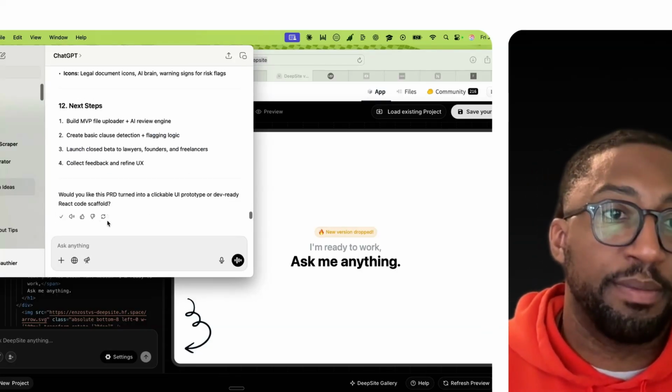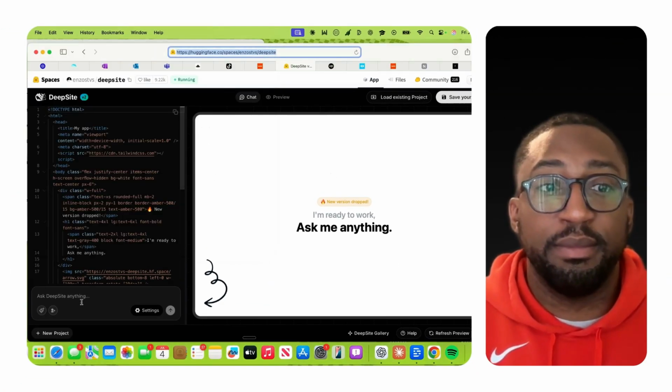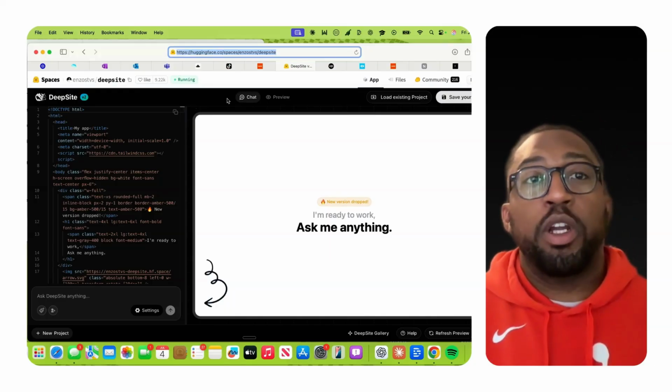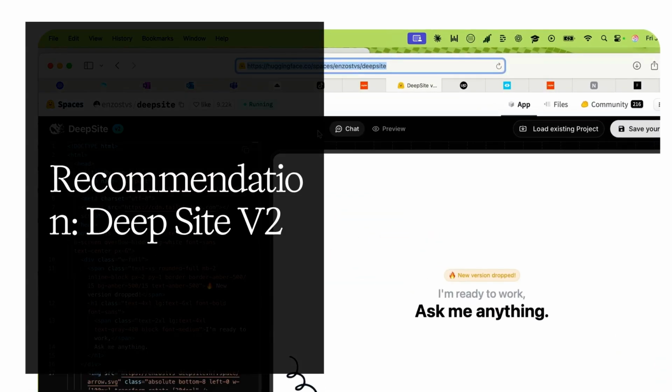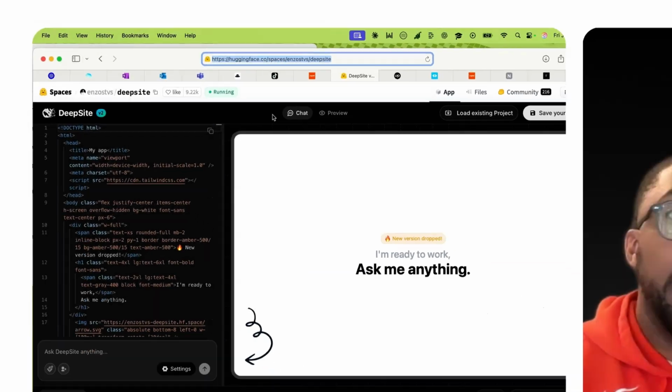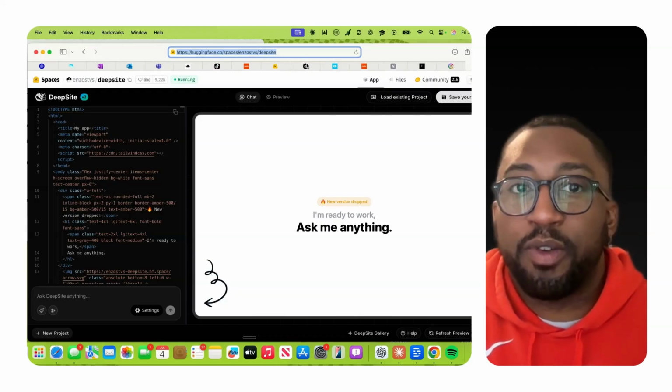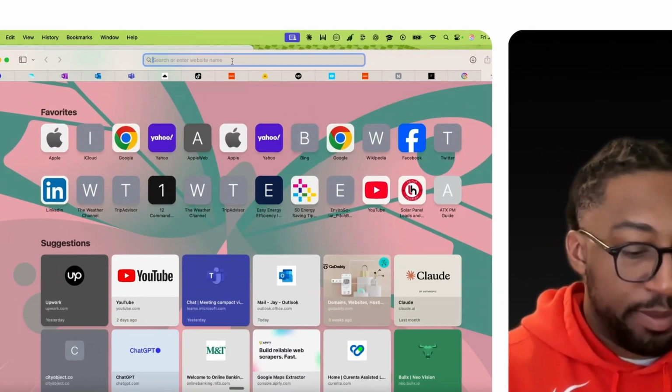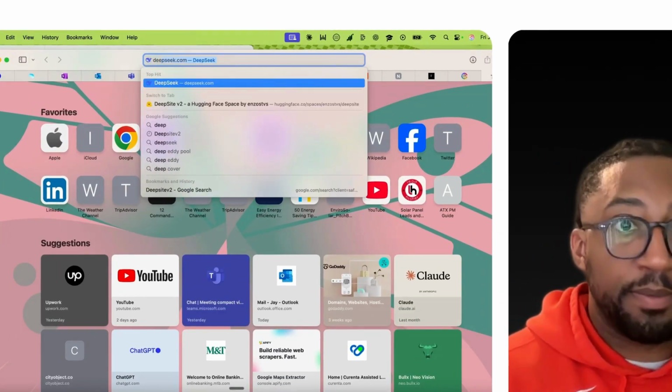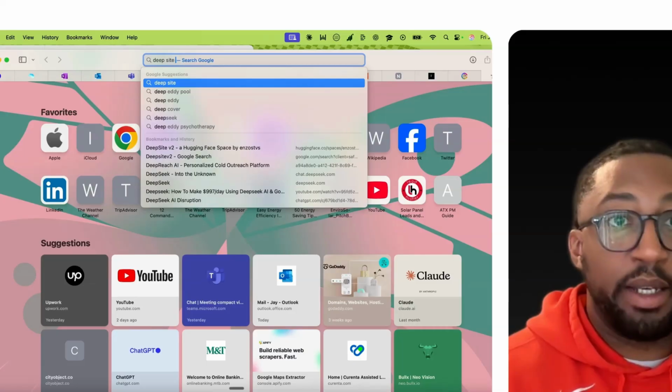I copy this and come over here. Now, this is going to be something that's new. What I would recommend that you do is go to Google and type in DeepSite V2. Actually, let me make it easiest for us. Let's go ahead and go to Google and just type in DeepSite V2, right?